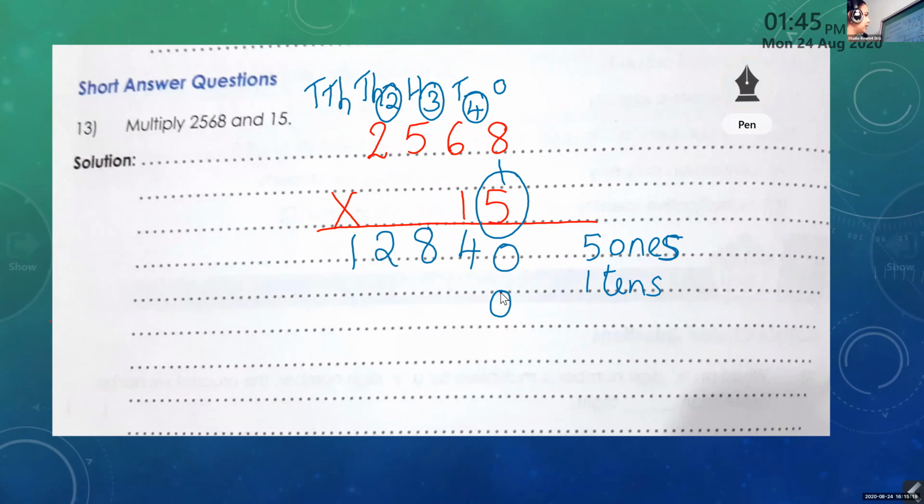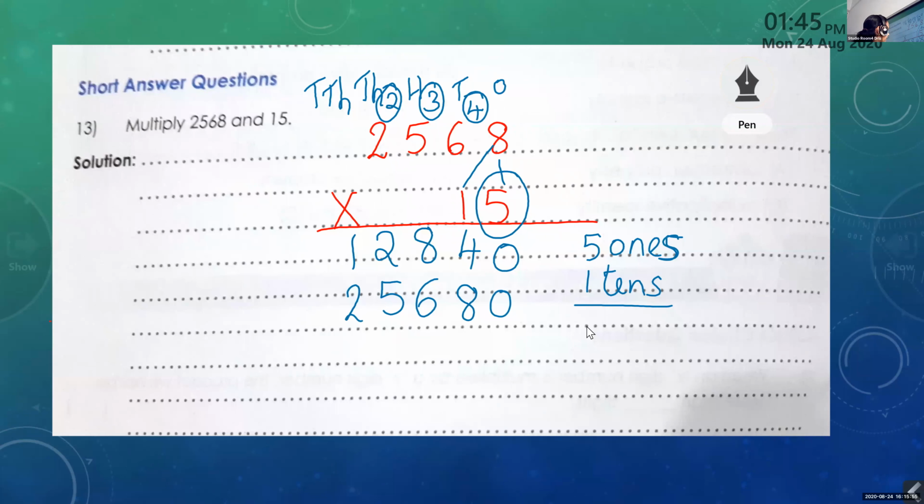So all the children, one question I am explaining, all of you please listen. Here I have to multiply this 1 tens. So in the second row, I have 1 tens, with that only I have to multiply. So first in 1 tens we have 1 0. I will place 1 0 here. Then start with 1 into 8, 8. I will start with the tens place. Now 1 into 6, 6. 1 into 5, 5. 1 into 2, 2.